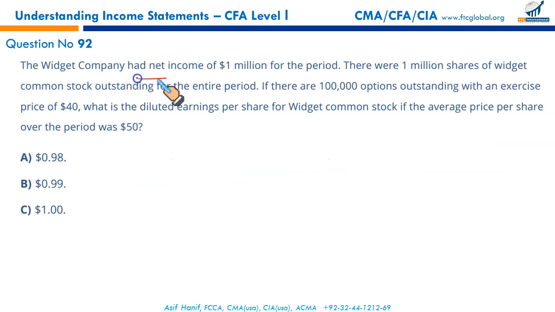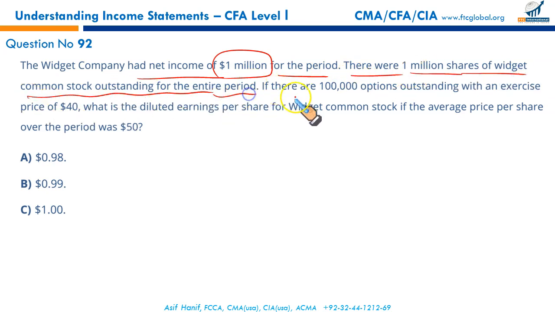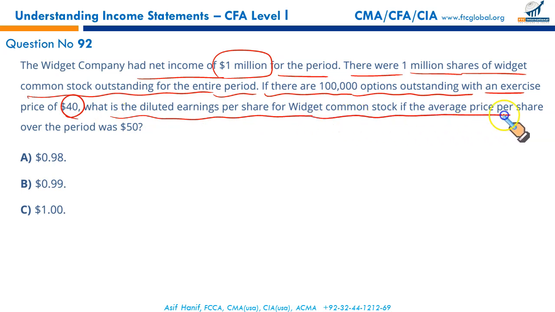The Widget company had net income of 1 million for the period. There were 1 million shares of Widget's common stock outstanding for the entire period. If there are 100,000 options outstanding with an exercise price of 40, what is the diluted earnings per share if the common stock had an average market price of 50? Quite a repetitive question, so we need to calculate the diluted earnings per share.